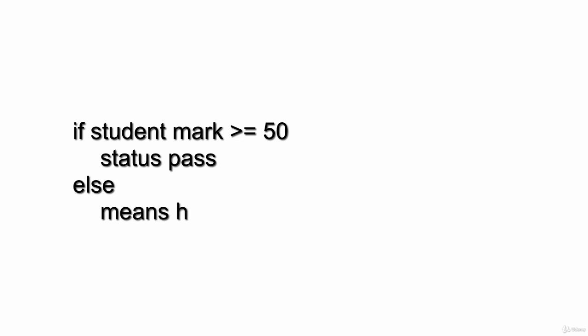Another scenario. If I ask you to give a label for a student based on their marks, whether they pass or fail. Here also we can use an if statement. The logic will be: if a student's mark is greater than or equal to 50, for example, the status is pass. Else, that means he's getting less than 50, the status is fail. Here also we can use an if statement to fulfill our objective.